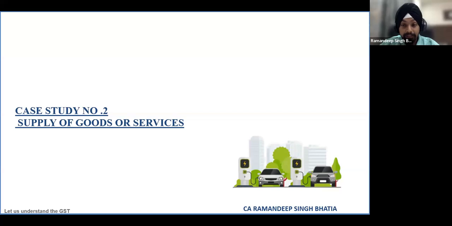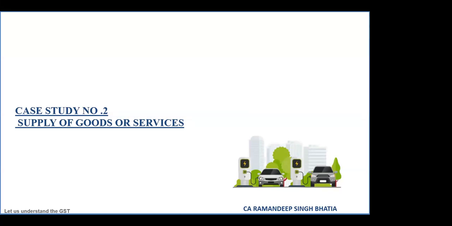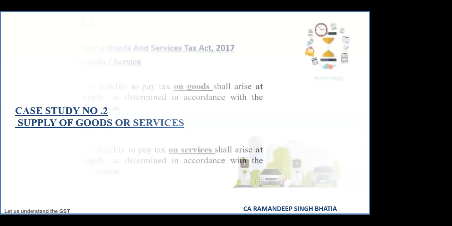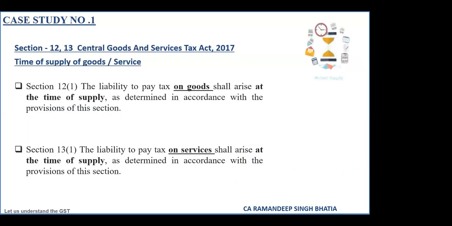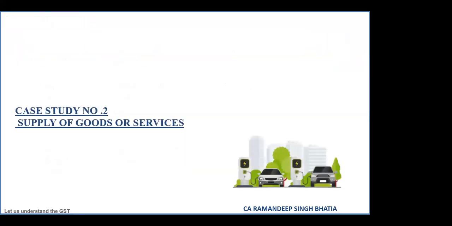Anish ji, go ahead. Ma'am, if you look at section 13, I think that's what you're referring to, 13.3, which says goods should be made physically available. The place of supply will be the place where the goods are physically made available, and those goods should be made physically available by the recipient. Okay. So now you are supplying the goods. Has the recipient made these goods physically available to you, or were the goods already available with you? Because 13.3a will come into picture only when the recipient makes the goods available to you.